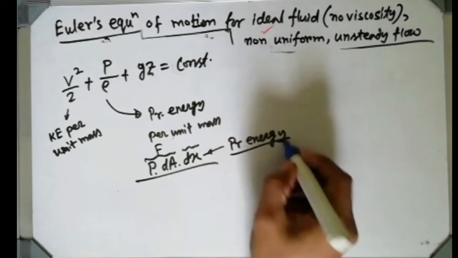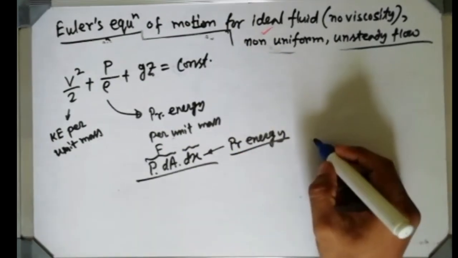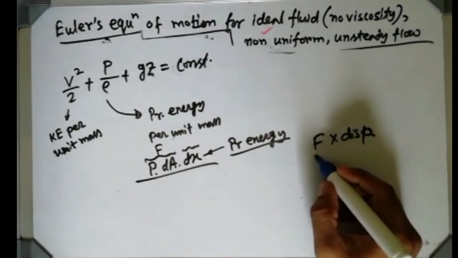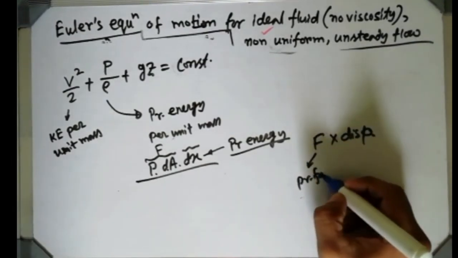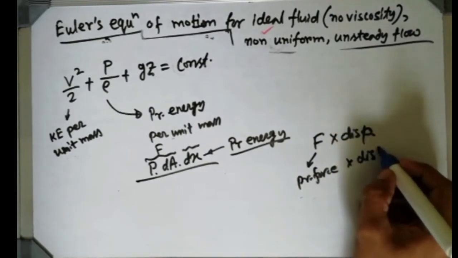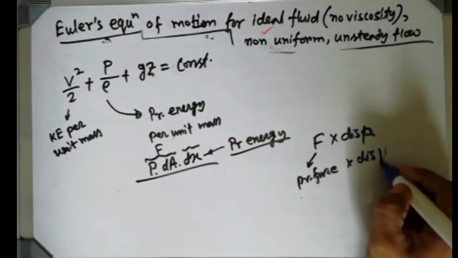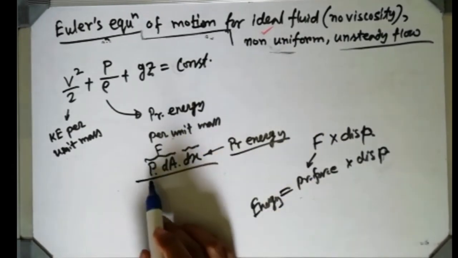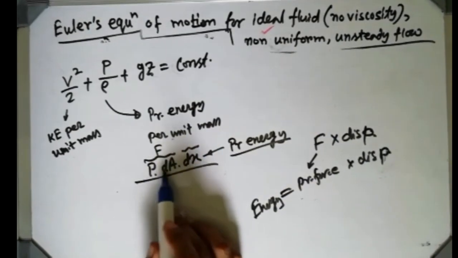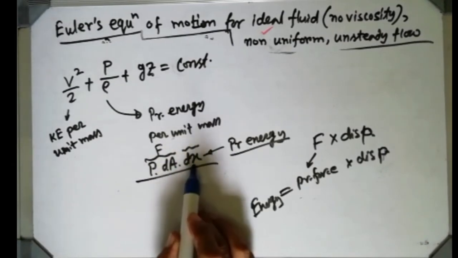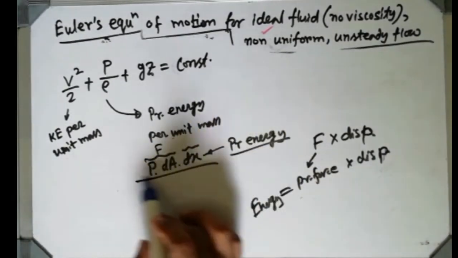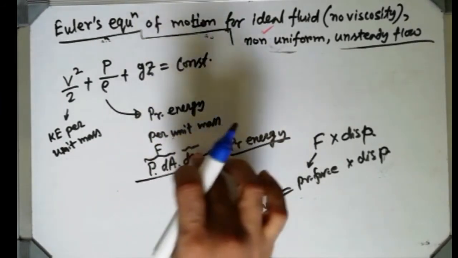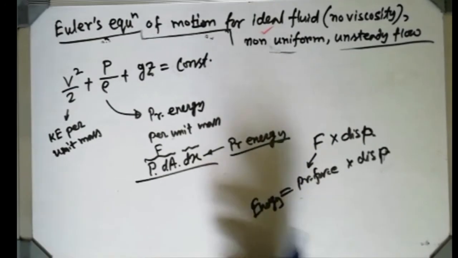Energy means force into displacement. Because due to the pressure force that energy is generated, that's why it is pressure energy.